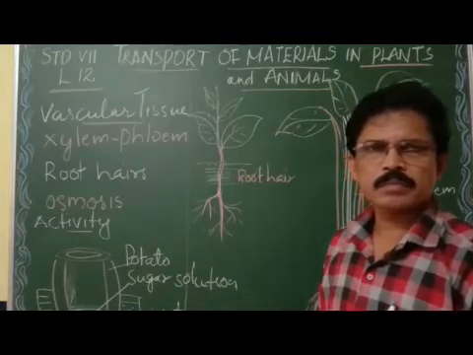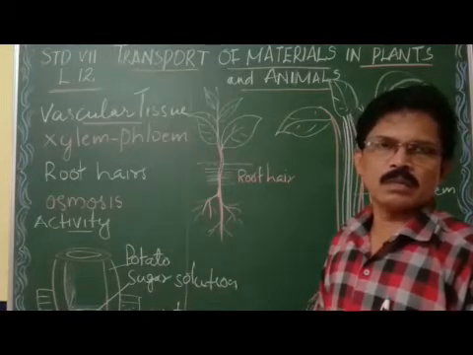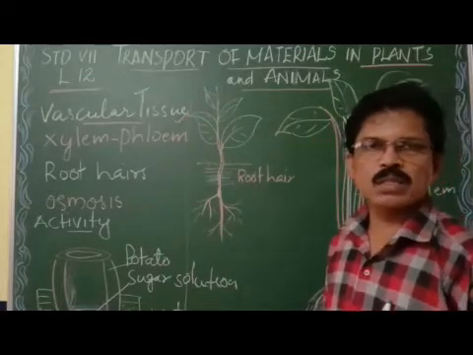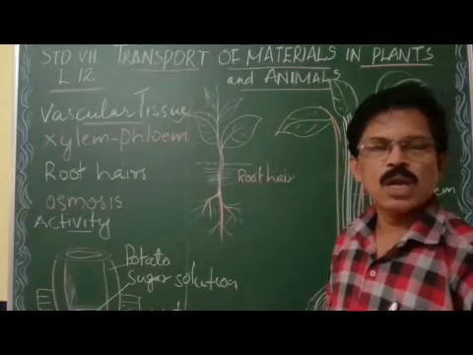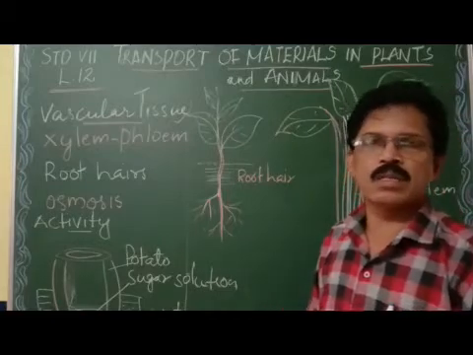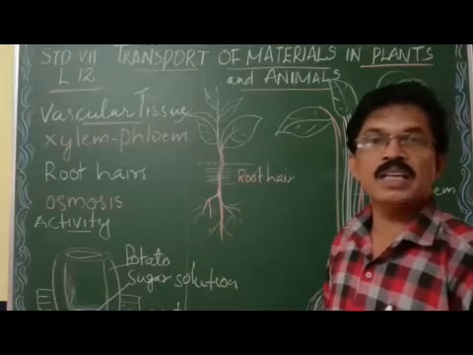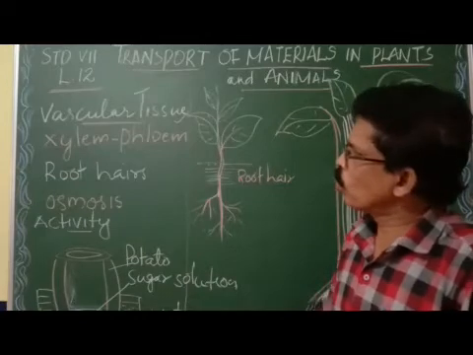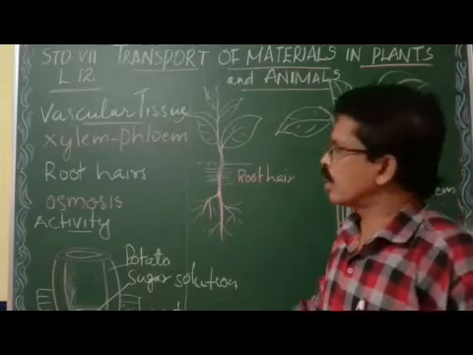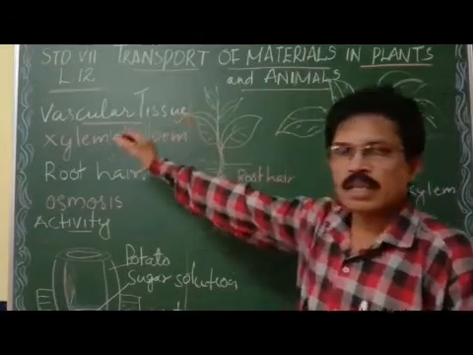In plants, there is a system for the transportation of these materials. We call it vascular system or vascular tissue. So what is vascular system or vascular tissue? Tissues which transport various substances like water, minerals, oxygen, carbon dioxide and even food to various parts of the body are called vascular tissue or vascular system. You have already studied the two tissues included in the vascular system. They are xylem and phloem.